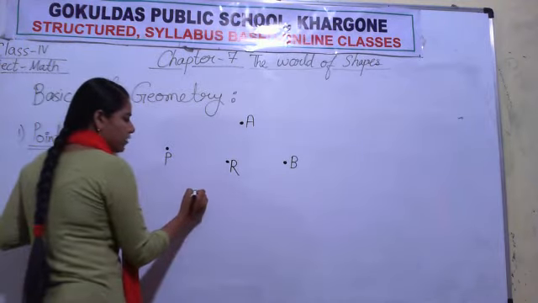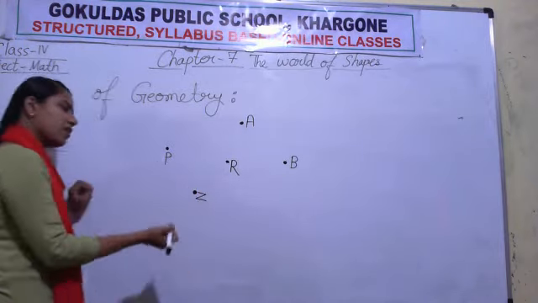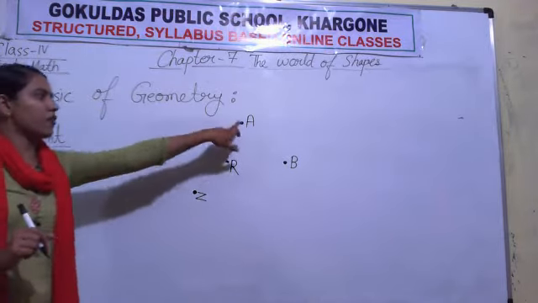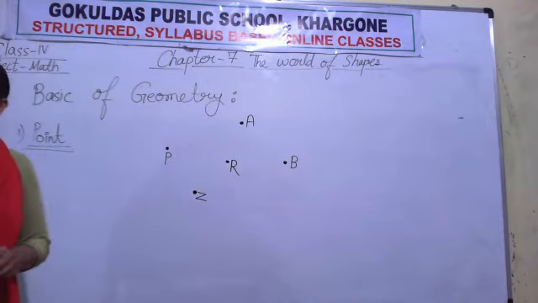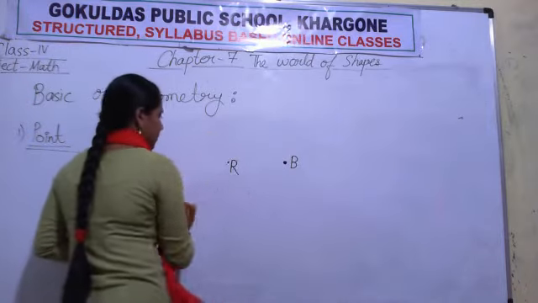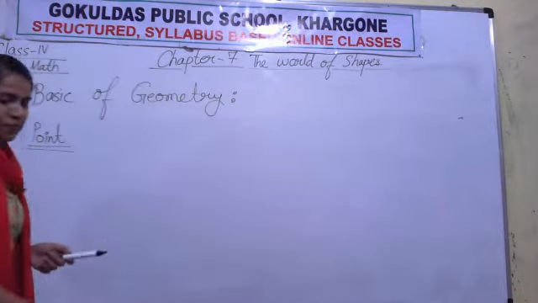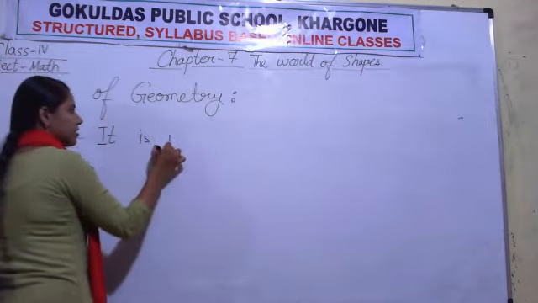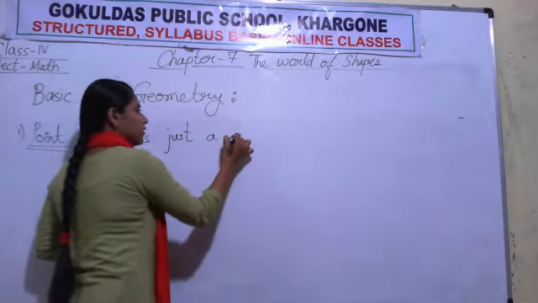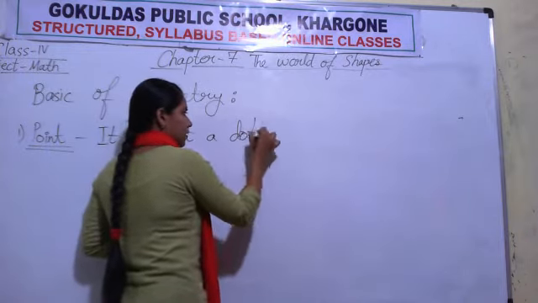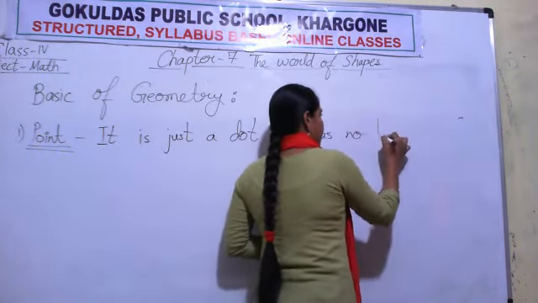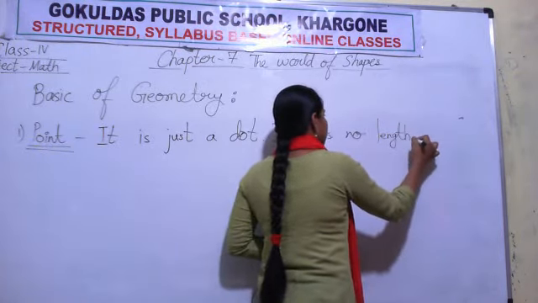Suppose another point is there, you want to give it the name Z, so write Z. We can use English alphabets to name a point. So a point is just a dot. It has no length.